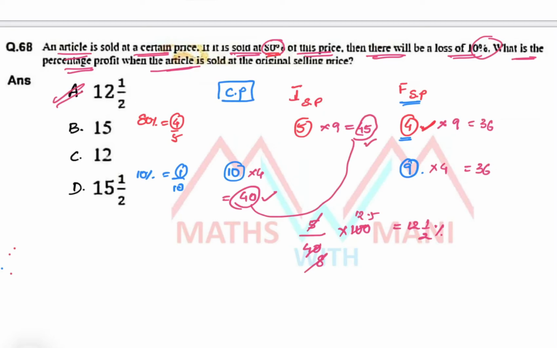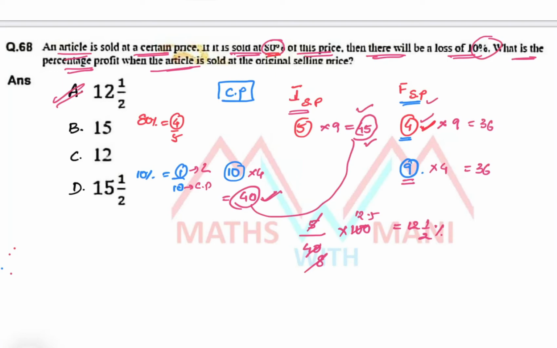But second condition, he was given the loss percentage, that is 10%, 1 by 10. 10 parts is cost price, then 1 part is a loss. What about SP? CP minus loss, that is 9 parts. In the first case it is 4 parts, here it is 9 parts. In both the cases you will get the same selling price. That's why you take the LCM of 4 and 9, that is 36. So from that, the initial selling price becomes 45 and the cost price is 40.